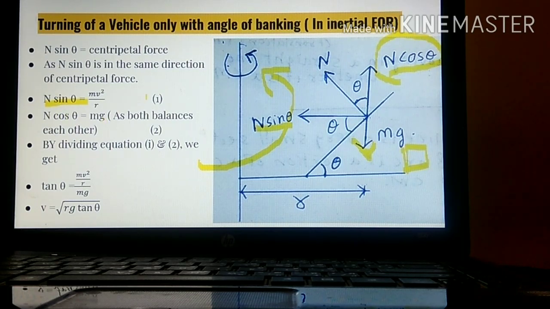If we divide equation 1 by equation 2, N and N will get cancelled, and then sin theta upon cos theta, what we can write? mv square upon r upon mg. m and m will get cancelled.